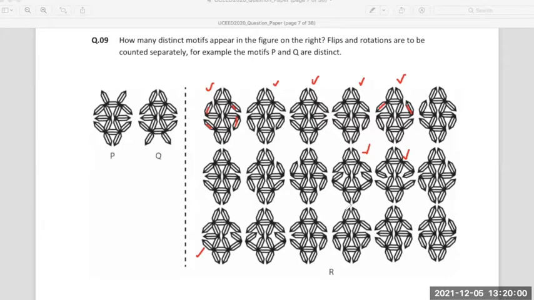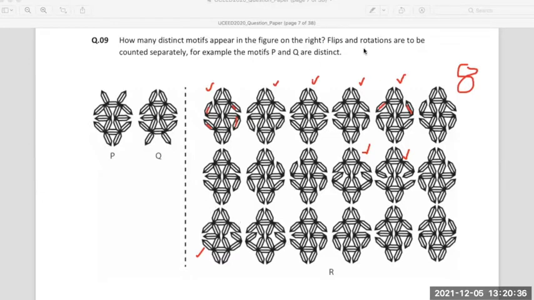Have you come across this pattern? Yes, right above it. This one also, have you seen it? We saw this here, this and this. And you've seen this one also here. So 1, 2, 3, 4, 5, 6, 7, and 8. Eight distinct patterns are there in the larger combination R, basically.